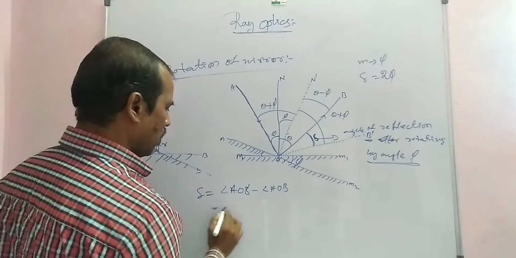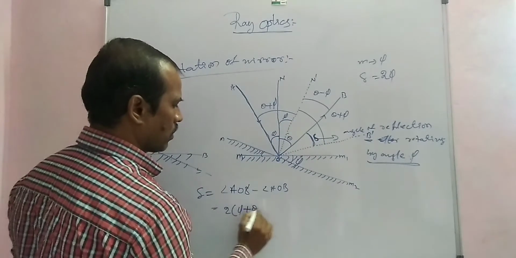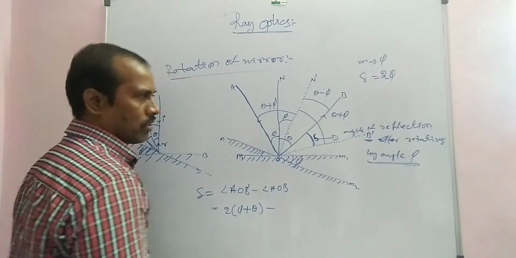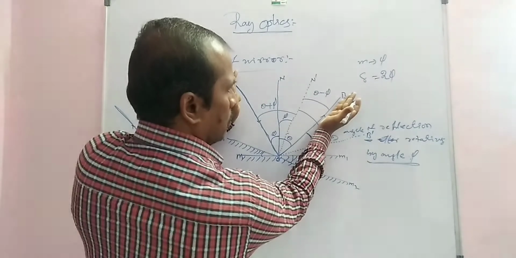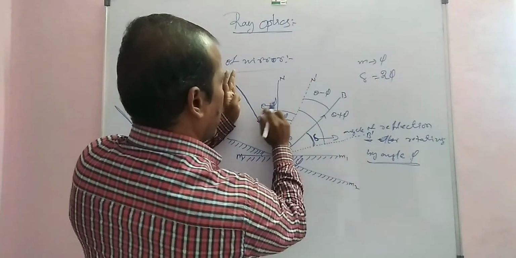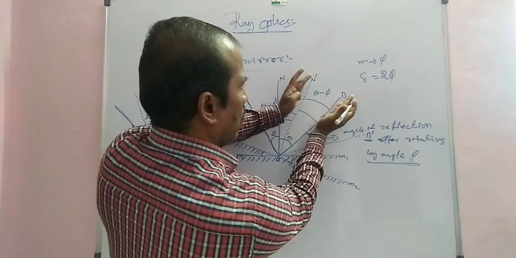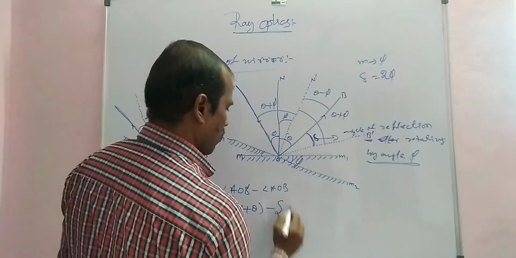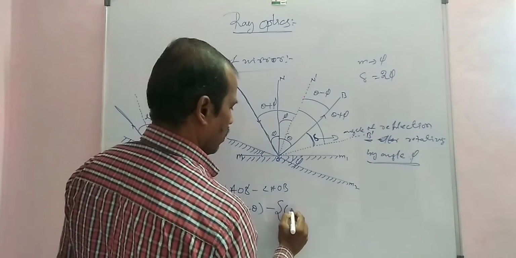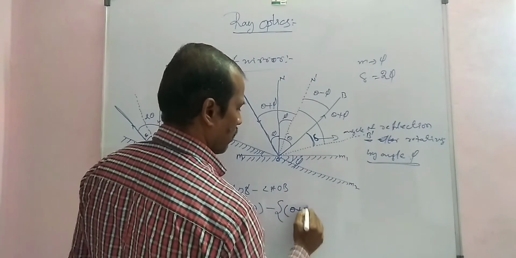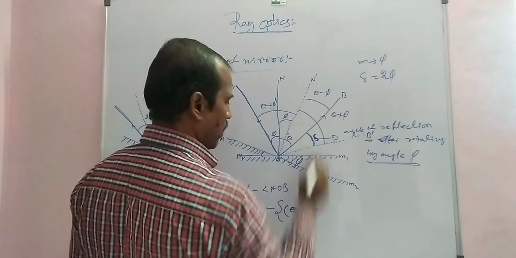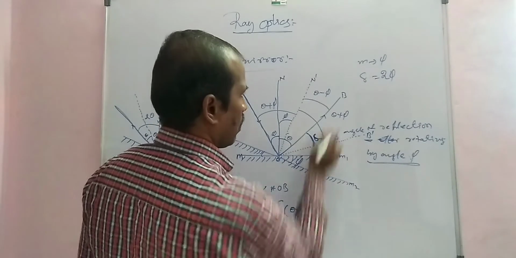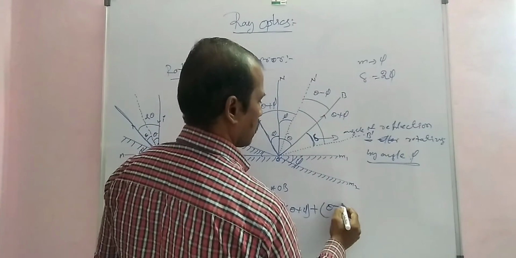So 2 into phi plus theta, minus this angle, pi plus theta, and here theta minus pi. So theta plus pi, plus theta minus pi.